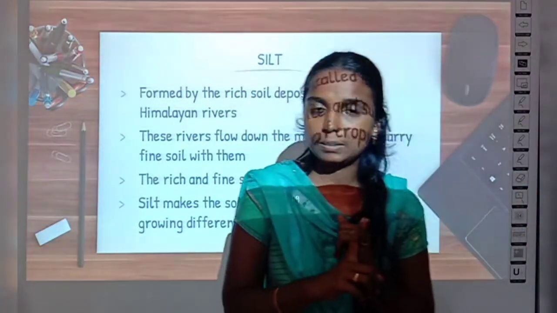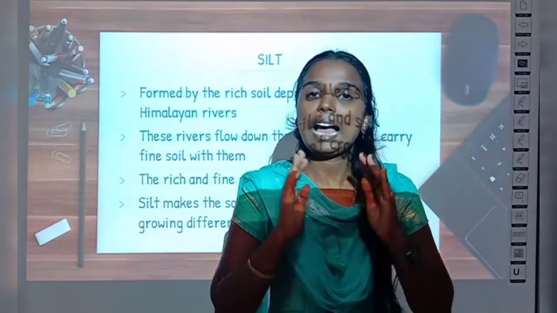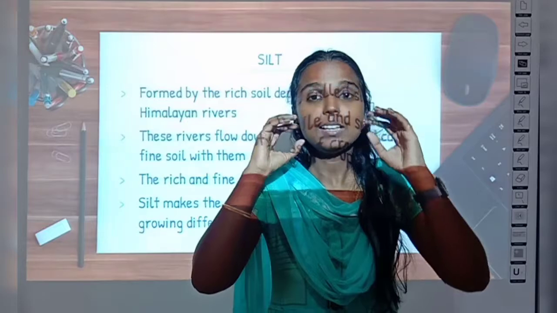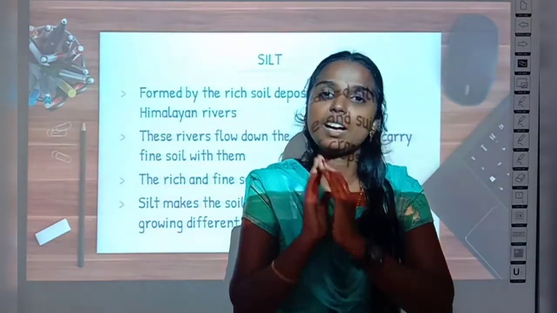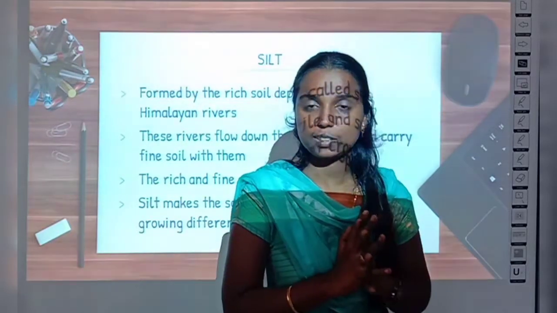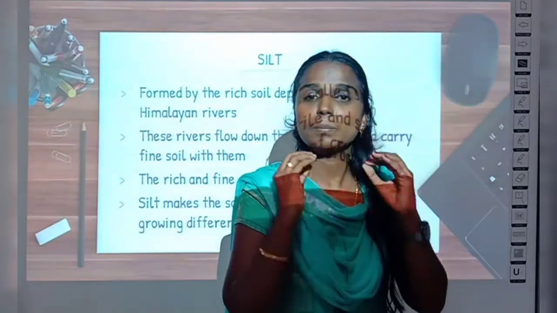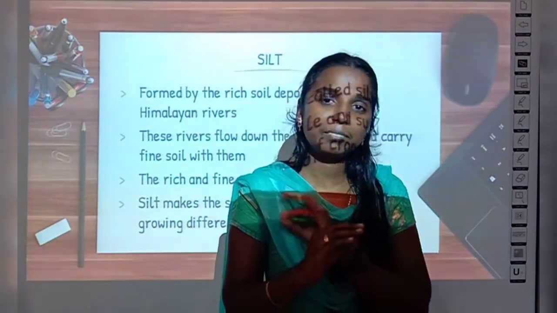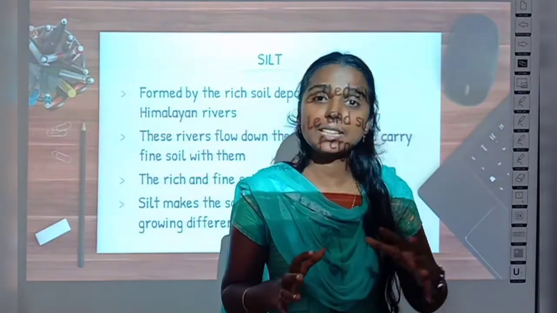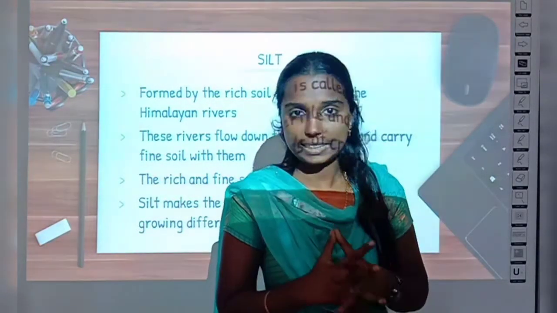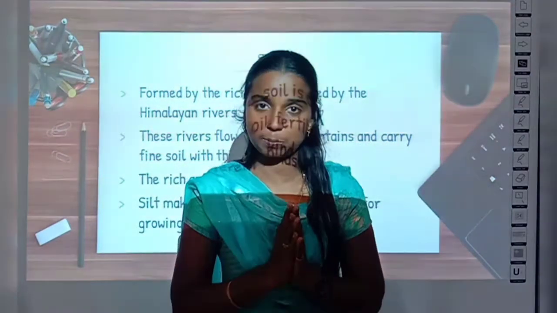So where are the Northern Plains located? They are located to the south of the Himalayas. And what is the next point? The Himalayan rivers bring down fertile soil called silt to the Northern Plains. Because of this silt, the Northern Plains are very fertile and suitable for growing a variety of crops. And because of this, the Northern Plains are densely populated also. These are the things given in your student's book.